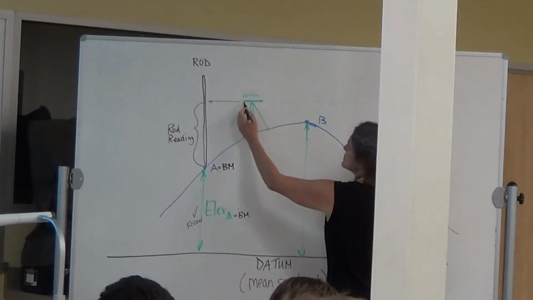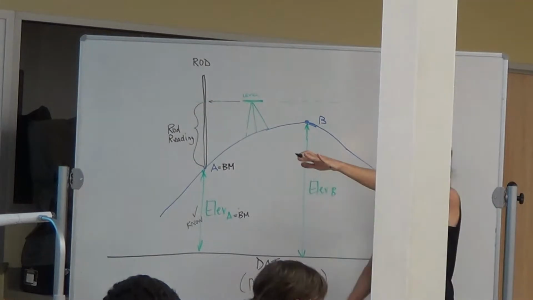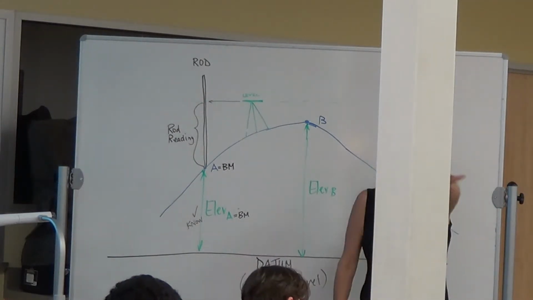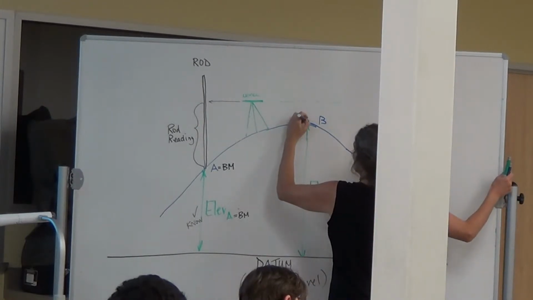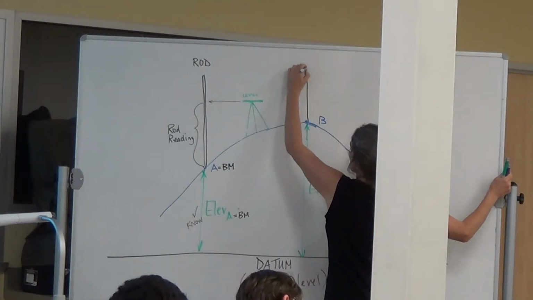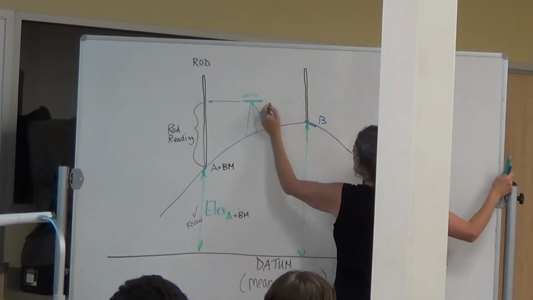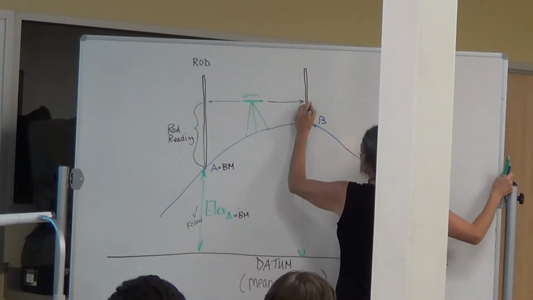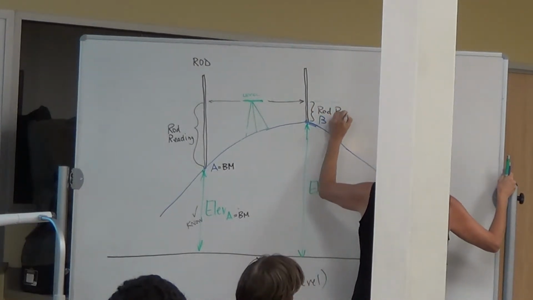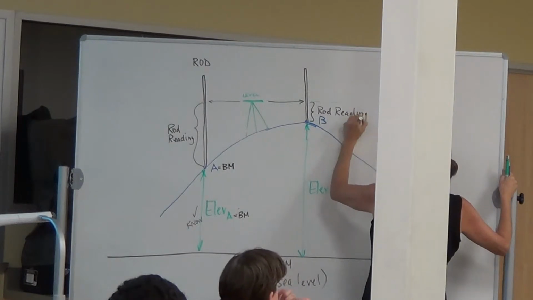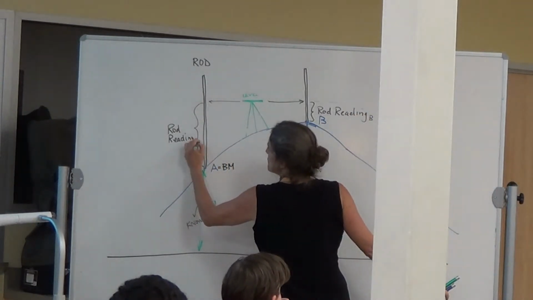And then I'm going to look at that, and I'm going to take a reading, and then I'm going to turn the level. So I'm going to look here at point A, and then I'm going to turn the level here and go to point B. And I'm going to have the person holding the rod move from point A to point B. And I'm going to check out here, and this is also called a rod reading. This is the rod reading at point B, and this is the rod reading at the benchmark.